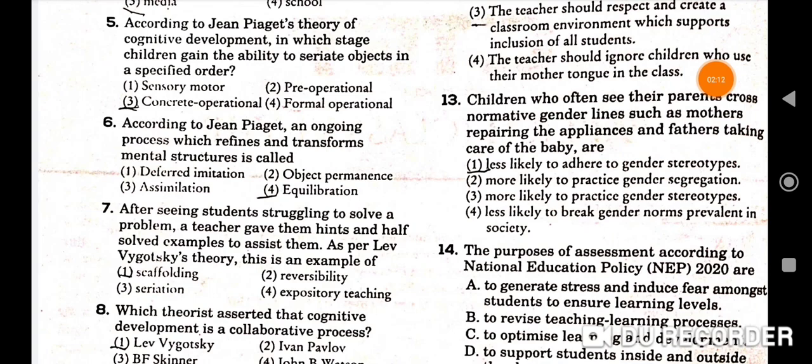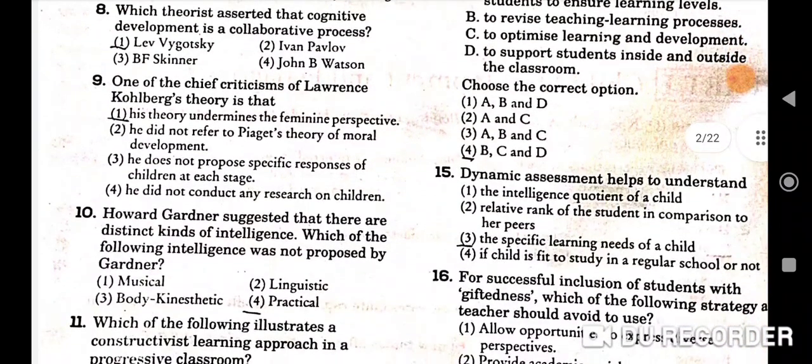Next is question number 7. After seeing students struggling to solve a problem, a teacher gave them hints and half-solved examples to assist them. As per Lev Vygotsky's theory, this is an example of, the correct option will be scaffolding, in which help is given to solve the problem. So 1 will be the correct option, that is scaffolding. Next question is question number 8. Which theorist asserted that cognitive development is a collaborative process? So the correct option will be 1, that is Lev Vygotsky.